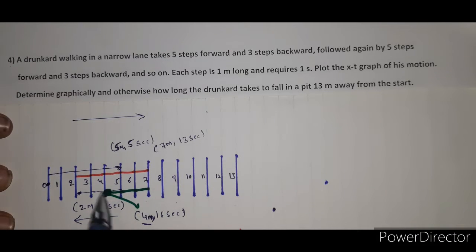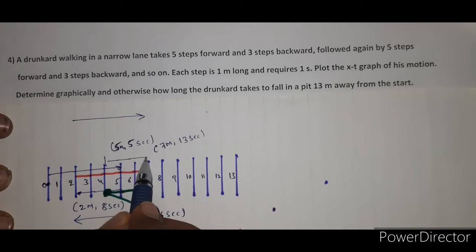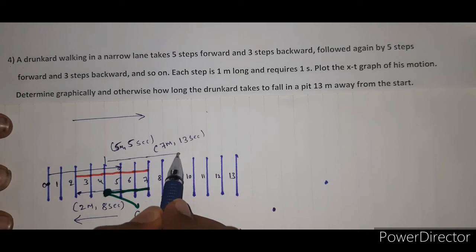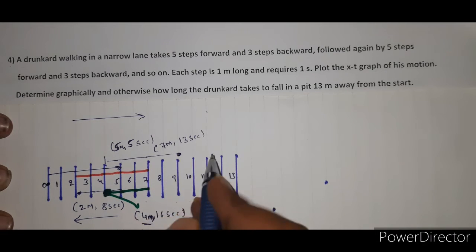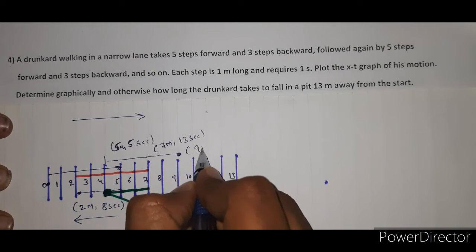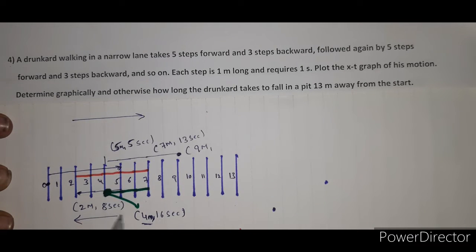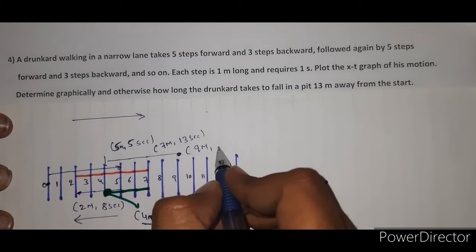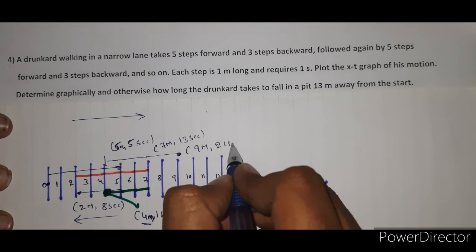Next, from this point again he moves 5 steps forward. So 1, 2, 3, 4, 5 at this position. So the position is 9 meter, and the time interval at this point is 16 second plus 5, that is 21 second.